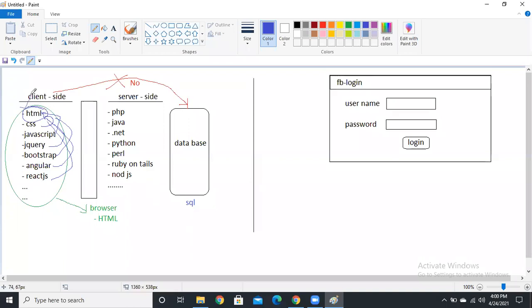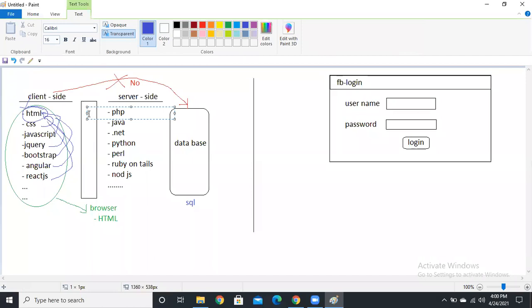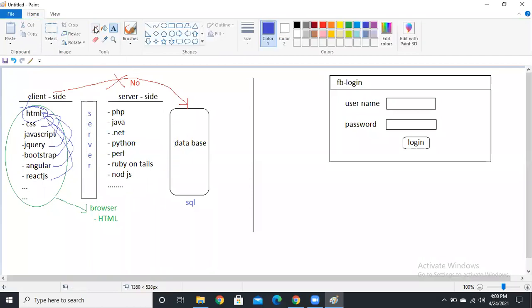So understood now? So that's why there is no interaction between the client and DB directly. Simply, these all depend on the browser, which understands only HTML. For the DB, we need that SQL. So that's why it won't understand SQL, and that's why there is no interaction. So then what will happen: you enter your credentials, click on the login button. First the request goes to the server. The request goes to the server first.